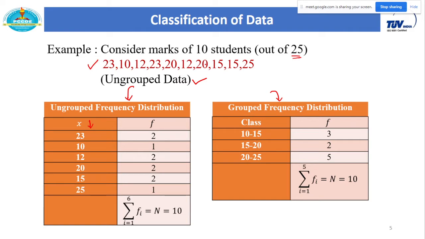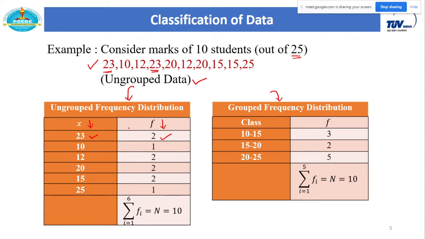Just consider the distinct values. And in the next column, that is the column of F, we just consider the corresponding frequencies. For example, the first value is say 23. So this 23 is repeated 2 times, so the frequency of this 23 is 2.